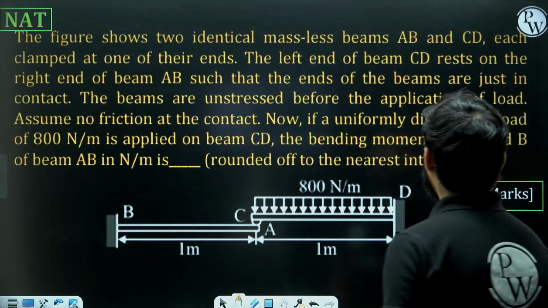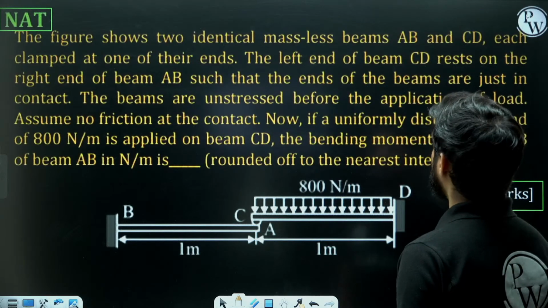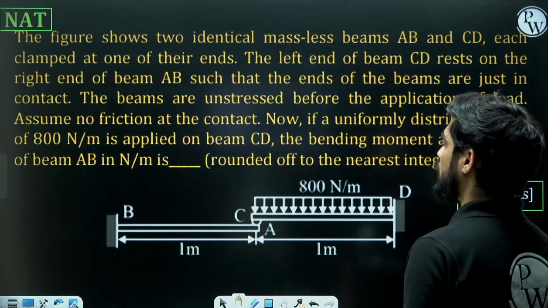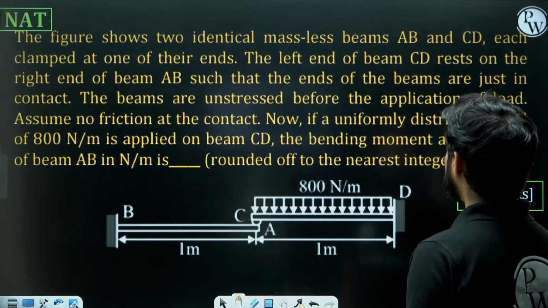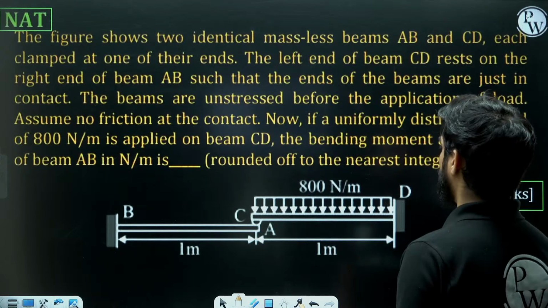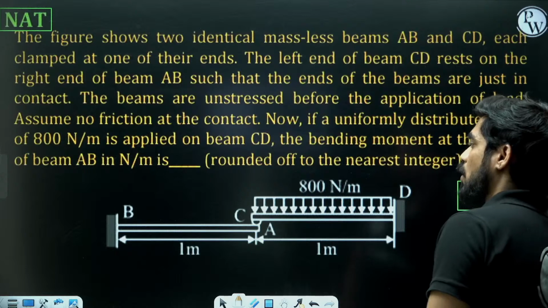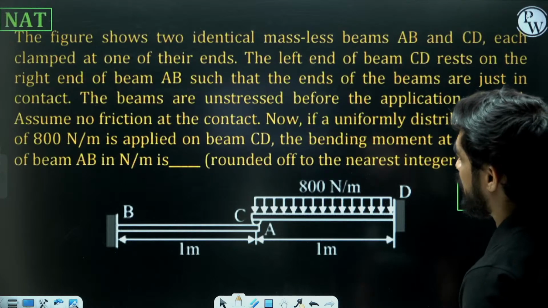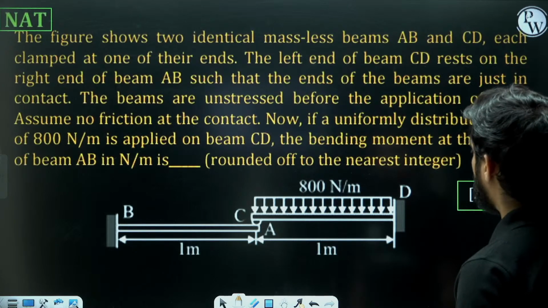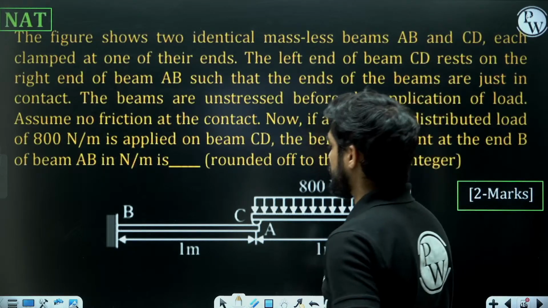Left end of the beam CD rests on the right end of the beam AB such that the ends of the beams are just in contact. Beams are unstressed before the application of load. Assuming no friction at the contact, now if a uniformly distributed load of 100 Newton per meter is applied on beam CD, the bending moment at B of the beam AB is.